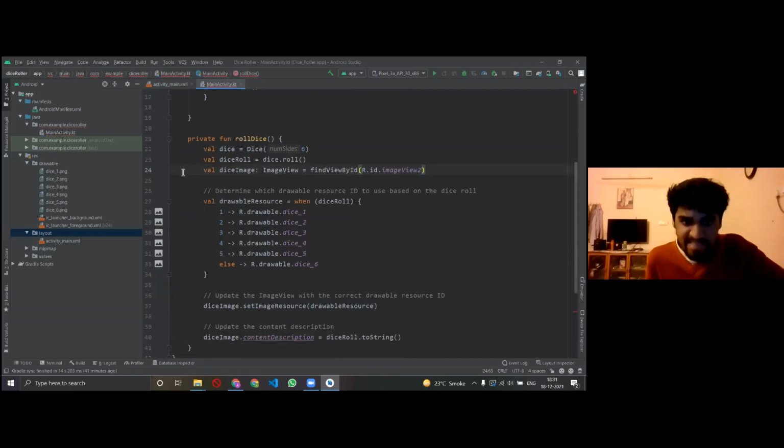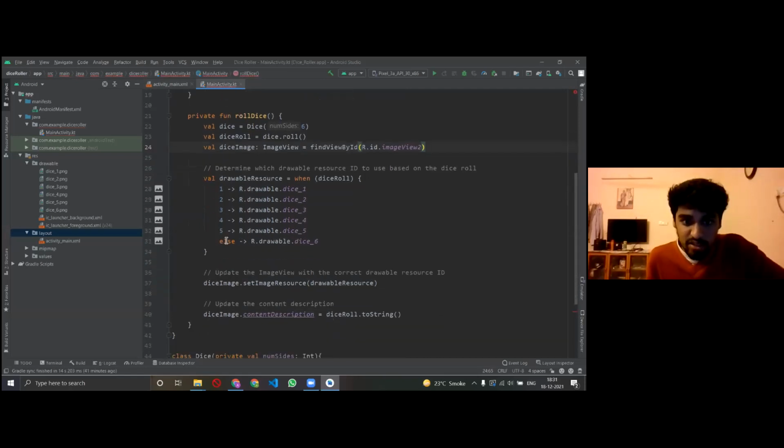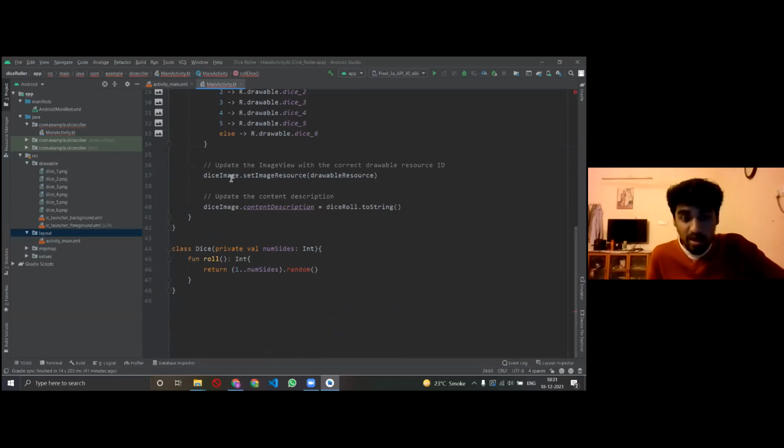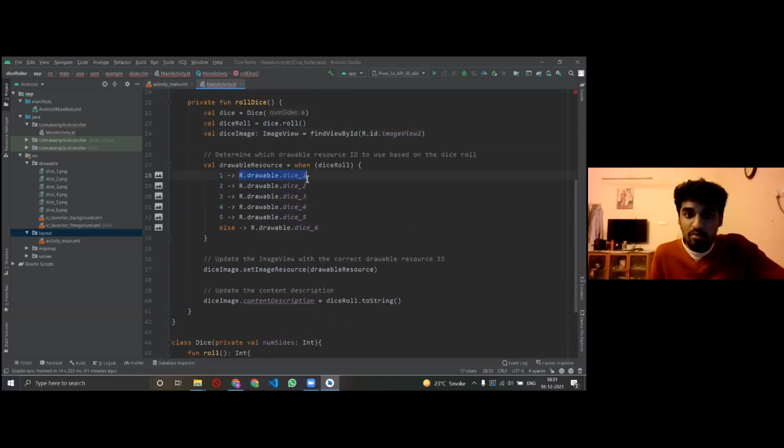And then I said कि जब dice, ये जो नीचे dice है ना, ये one roll करेगा ना, तब you display image number 1 on the app. You display image number 2 on the app, then you display image number 3, agar 3 ho to, and so on and so forth. Bas, I'm just telling it to do that.